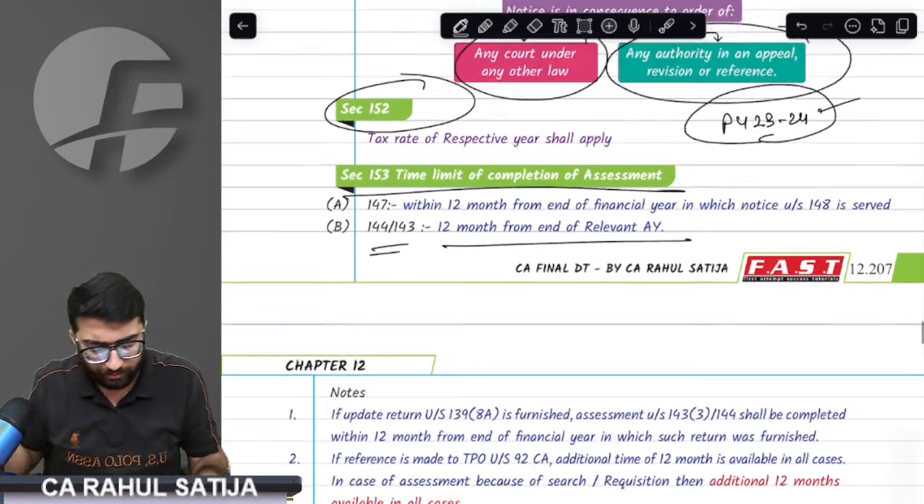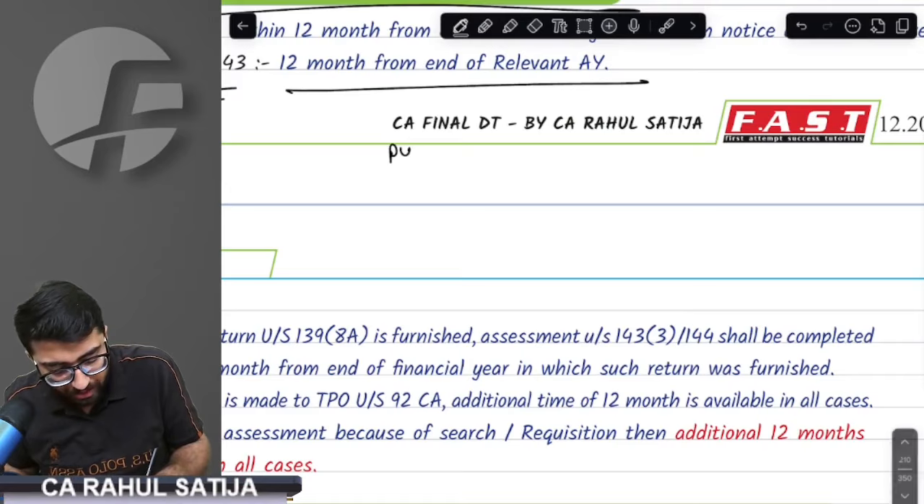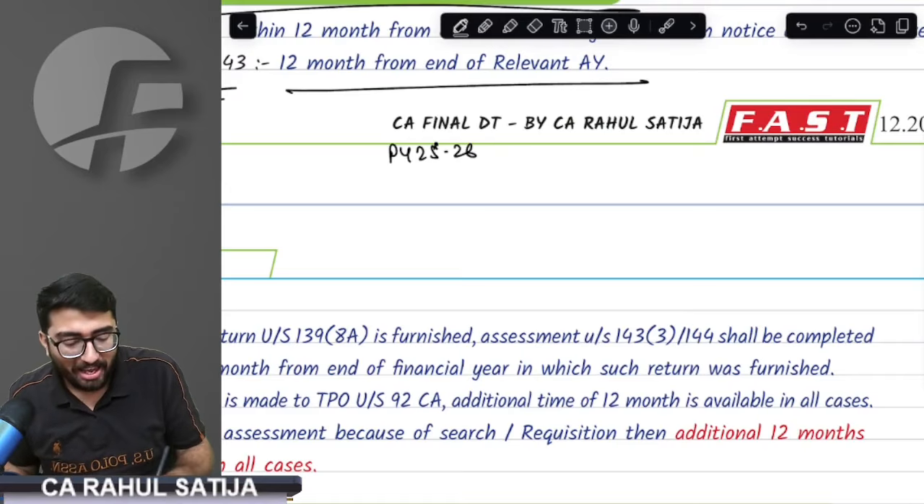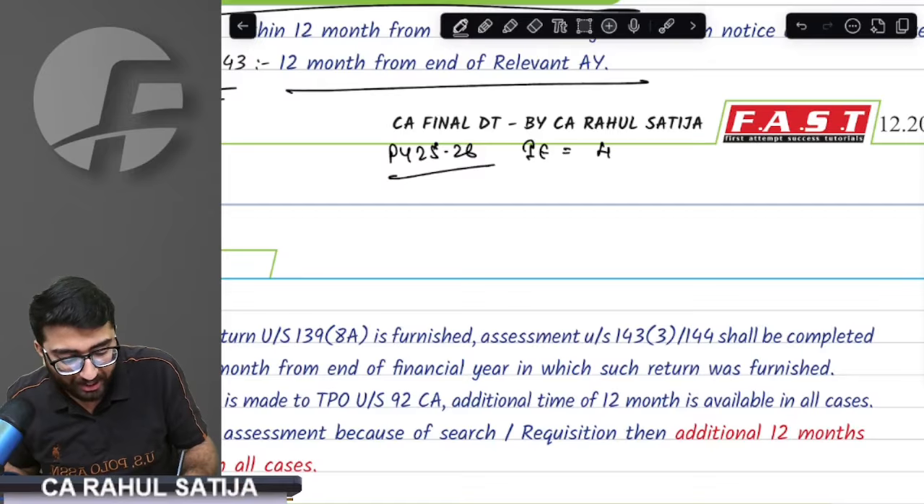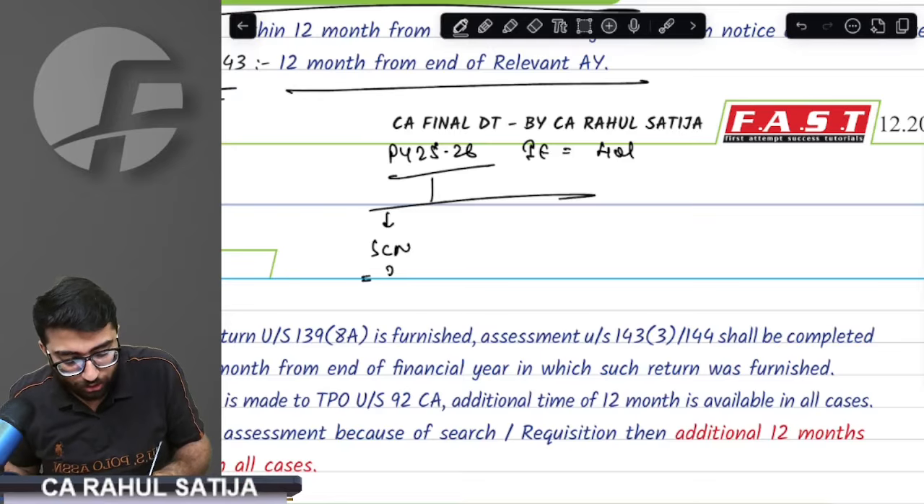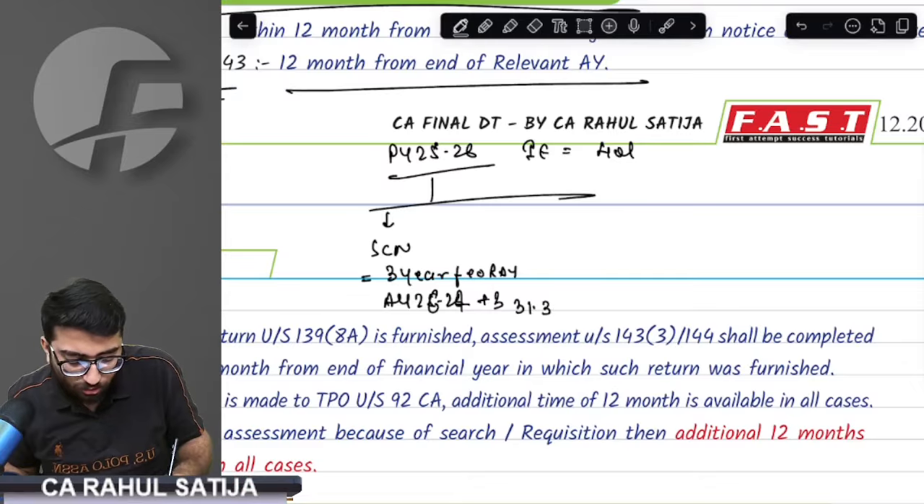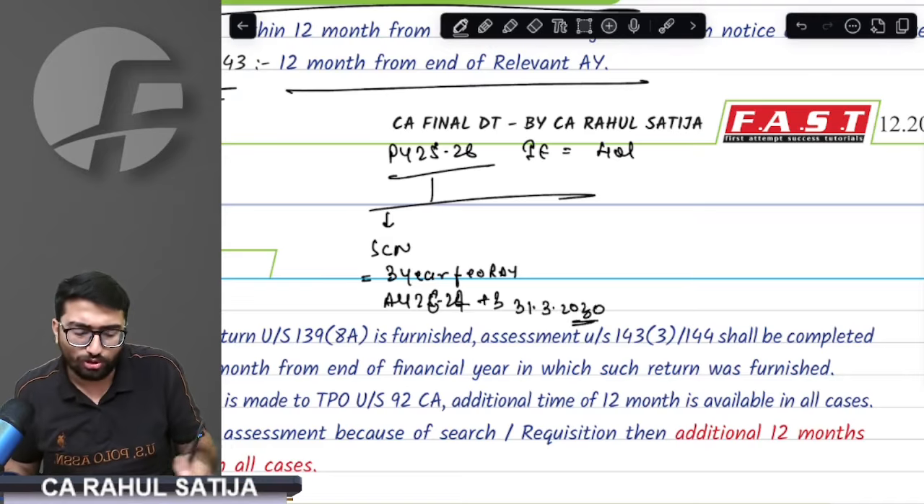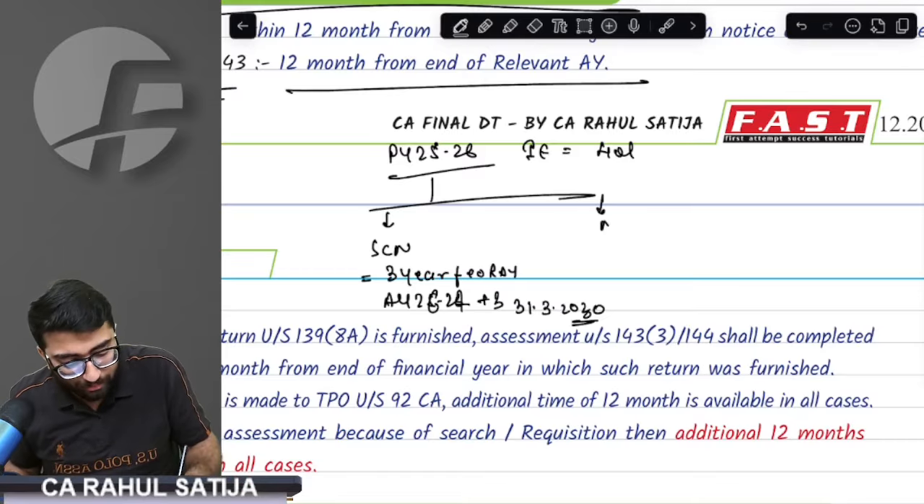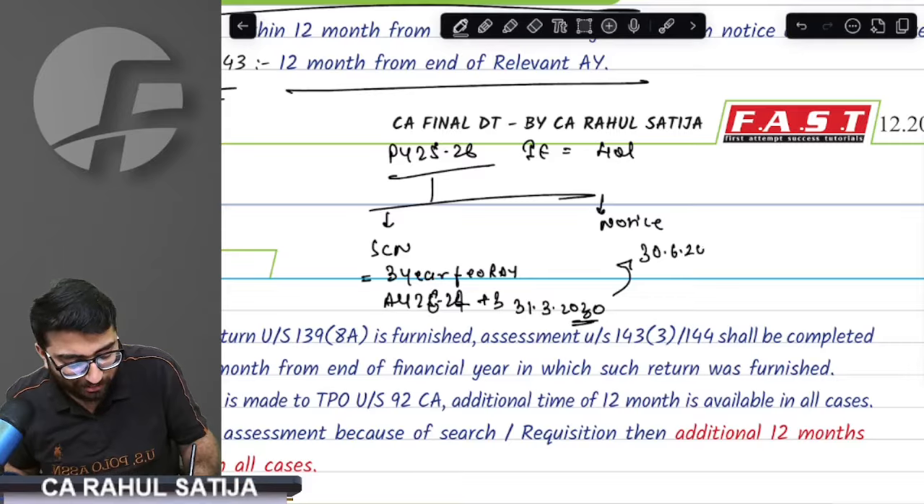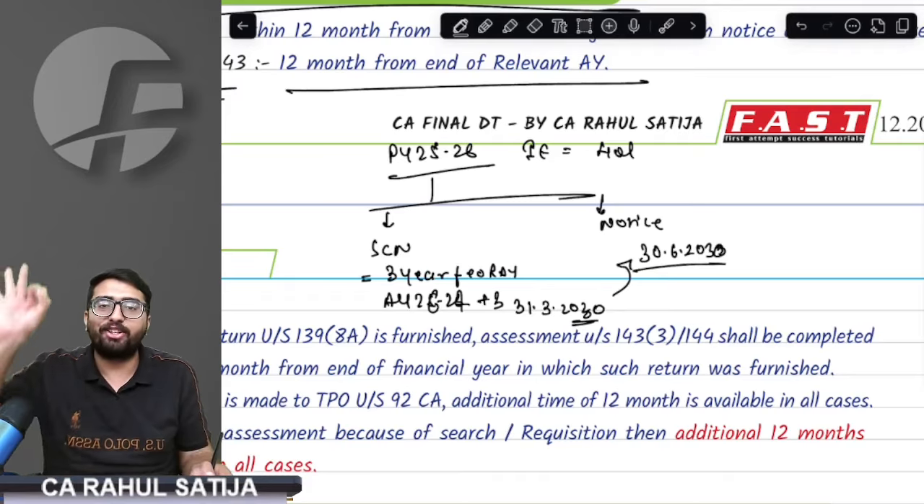Very carefully listen to this point. For example, previous year 25-26. My income escaped is 40 lakh rupees. Till when show cause notice can be issued? Show cause notice can be issued within 3 years from end of relevant assessment year. That is, assessment year is 26-27 plus 3 years, that is 31st March 2030. This is the due date of issuing show cause notice. Notice can be issued up to 3 months more, that is 30th June 2030. This is the last date of issuing notice.